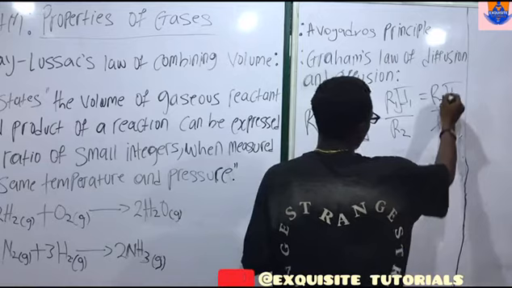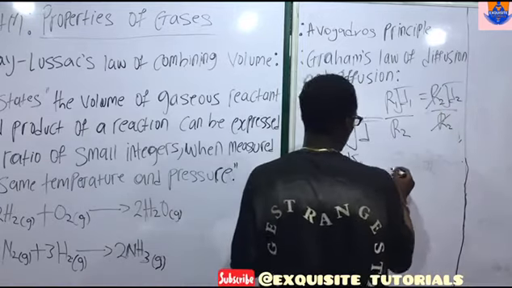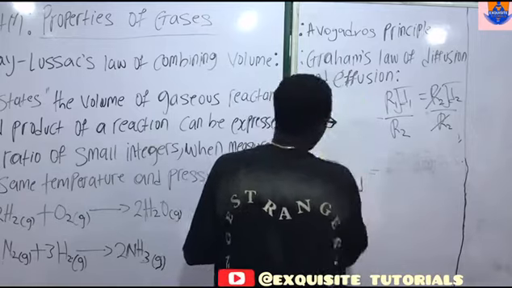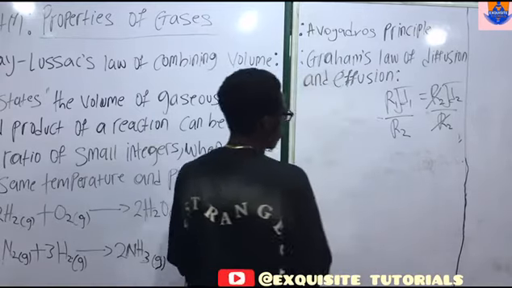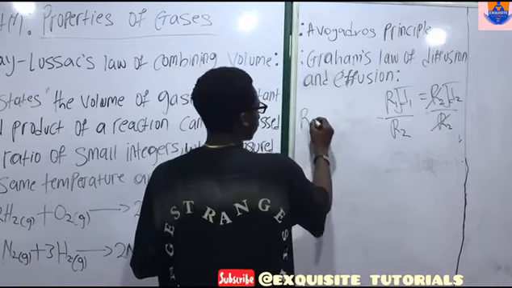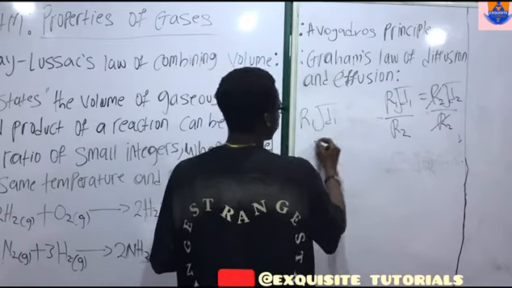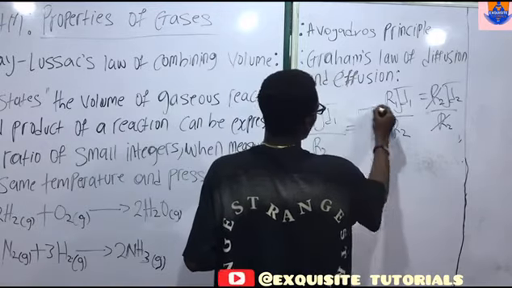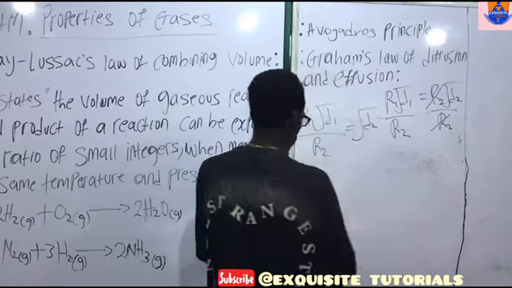So here we'll cancel out. What do we have here? We have that rate 1 root d1 over rate 2, since this has cancelled out, is equal to root d2.